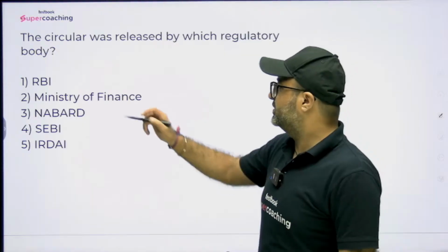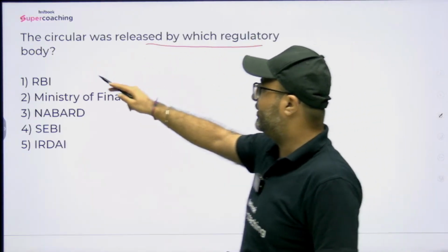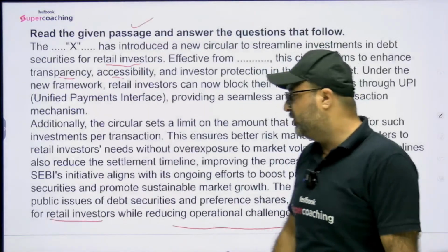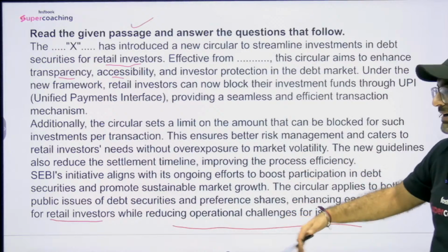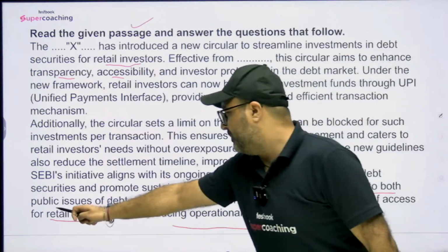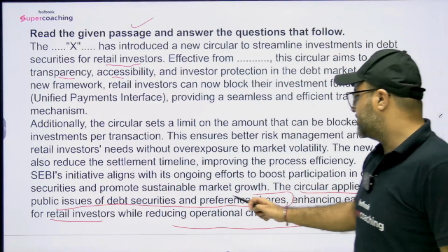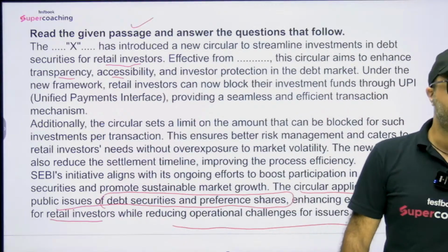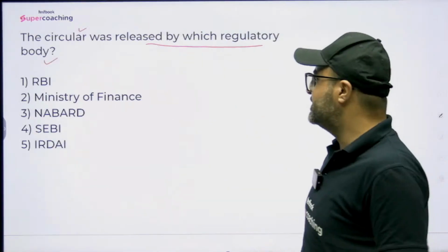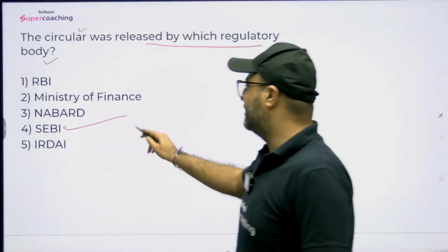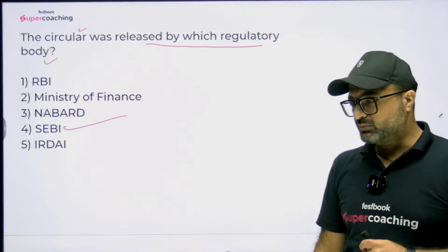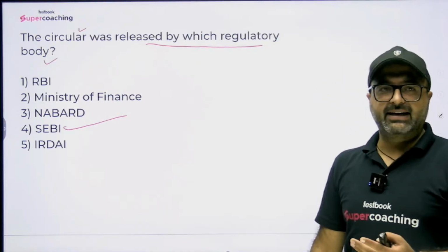If I jump to the question, the circular was released by which regulatory body? Now they have not mentioned which circular. What I will do, I will just go to the last part, that is the conclusion part. In the conclusion part, they say the circular applies to both public issues of debt securities and preference shares. So debt securities and preference shares, public issue, which means this is a question related to capital market. If this is a question related to capital market, undoubtedly, who is going to be responsible? So SEBI is responsible to come up with the guidelines which have been presented.